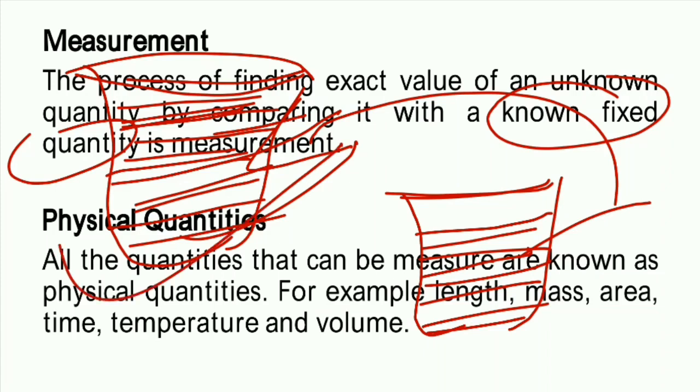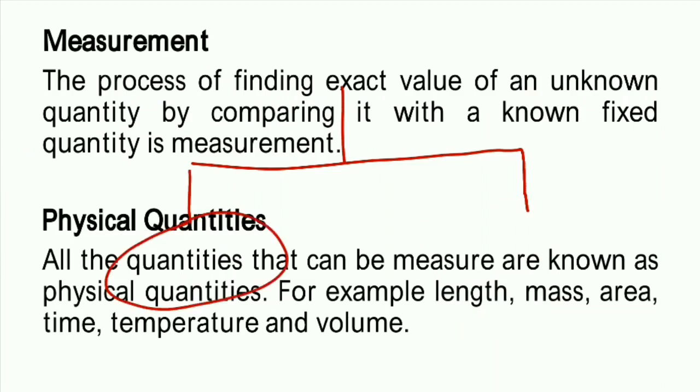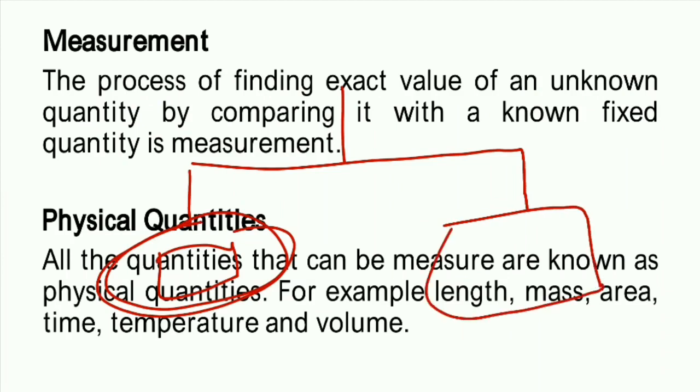Okay, you must have observed that if you are going to purchase things in the market, at the grocery shop or from the vegetable seller, they also use the balance. On one side they put some things, and on the other side they keep the things we are going to purchase, and they compare. So this is the fixed quantity.